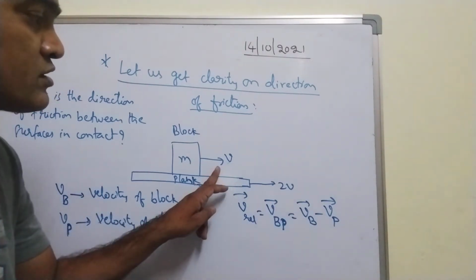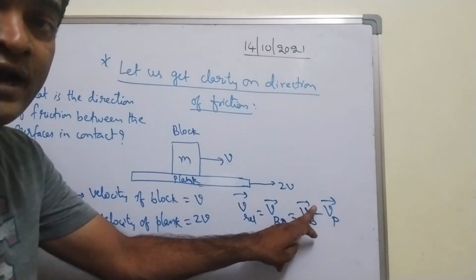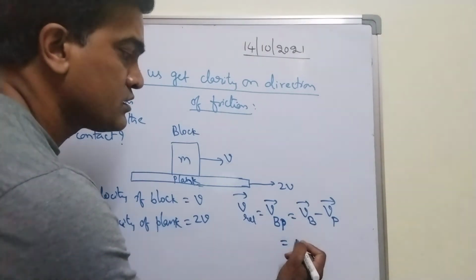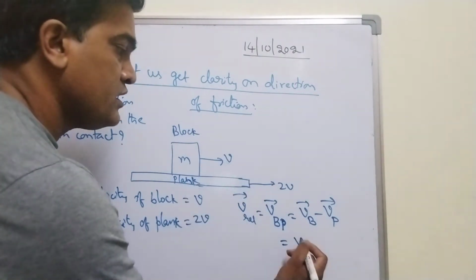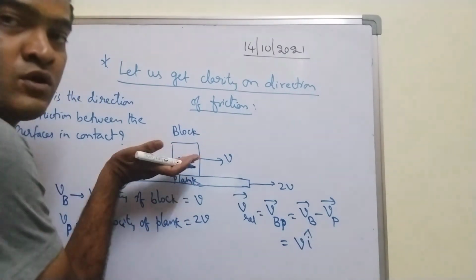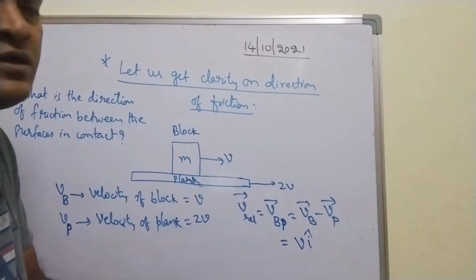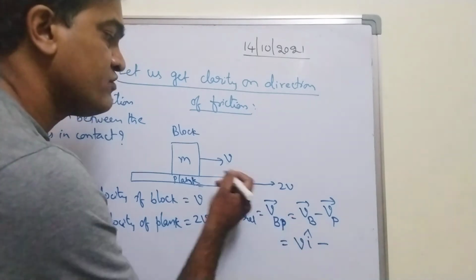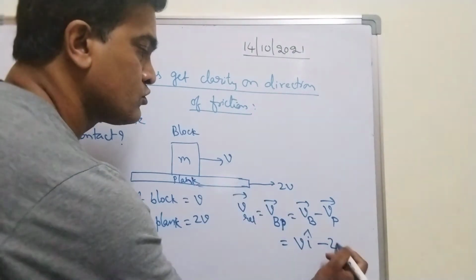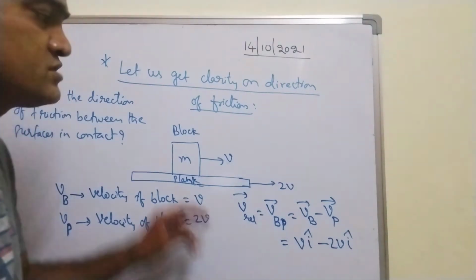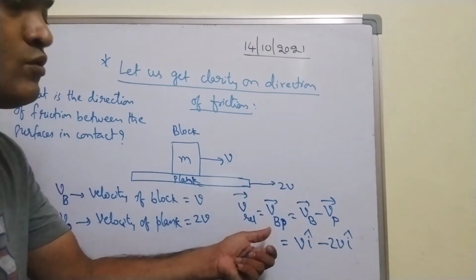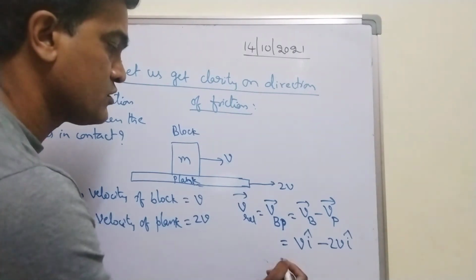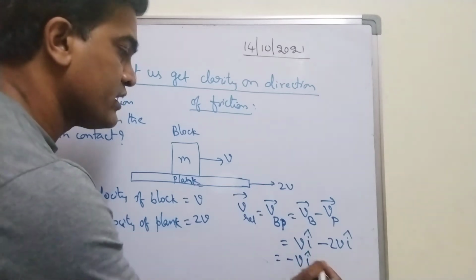What is the velocity of block? V, and here I put an arrow mark over its head, so I write it in vector form. So this will be equal to what? The velocity of block is V i cap, because it is moving along the positive x direction, where I take the unit vector as i cap, minus Vp bar, which is 2V i cap, because the plank is also moving towards the right side. Now what is the difference? This difference comes out to be minus V i cap.